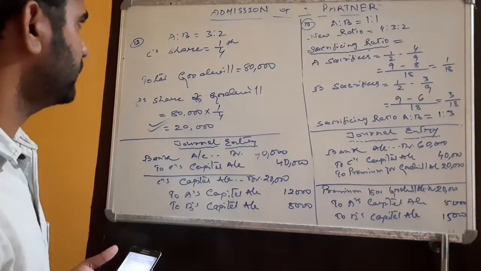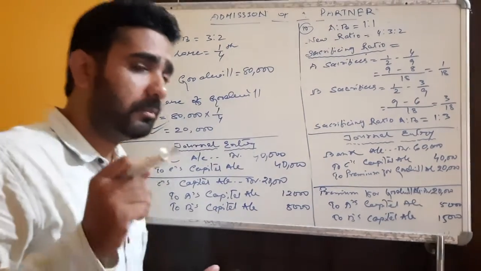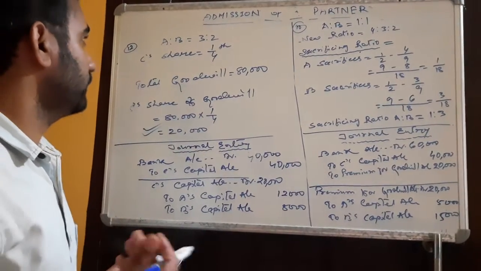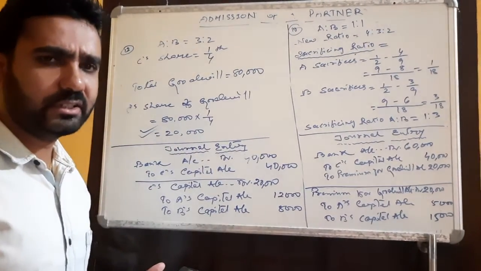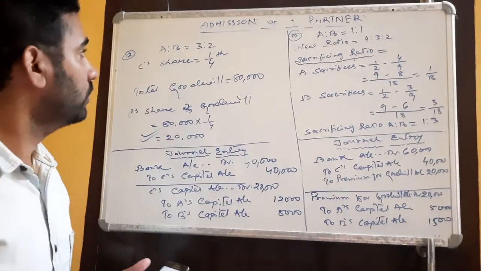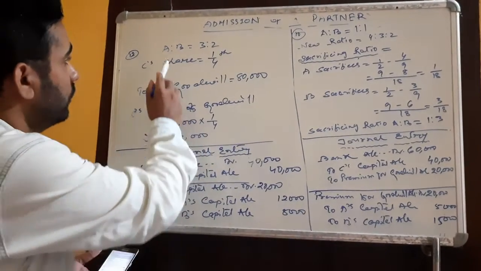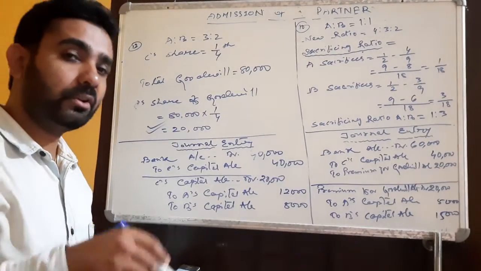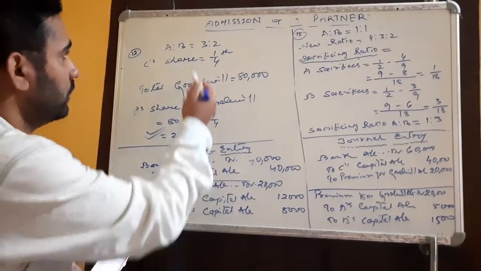See here, the new ratio is not given. So remember it: when the new ratio is not given and we need to calculate the sacrificing ratio, we can't calculate the sacrificing ratio without the new ratio. So in that case, we will take the old ratio as their sacrificing ratio. Remember it: when the new ratio is not given, we will take the sacrificing ratio as their old ratio.